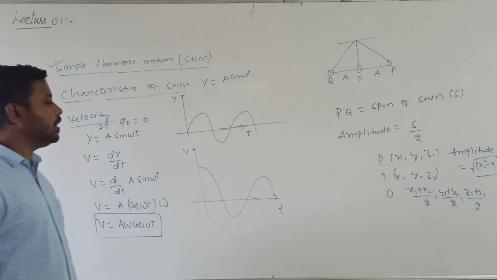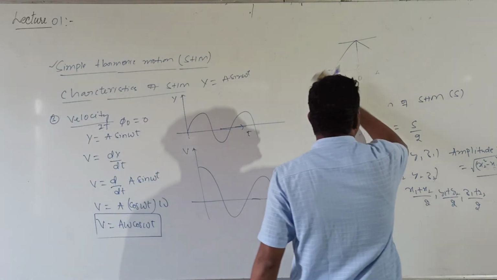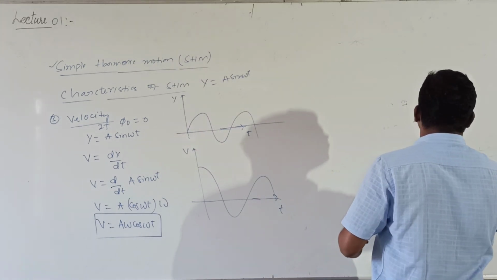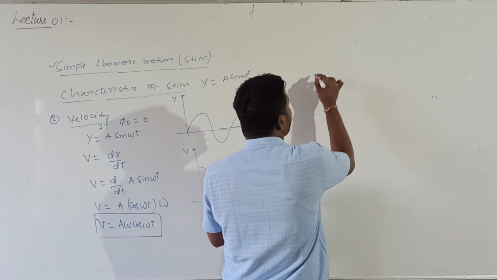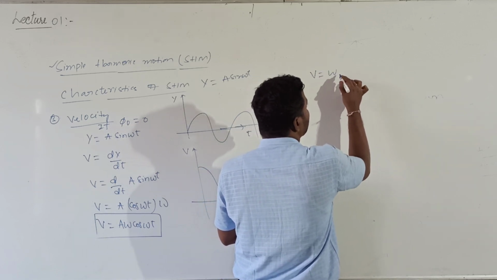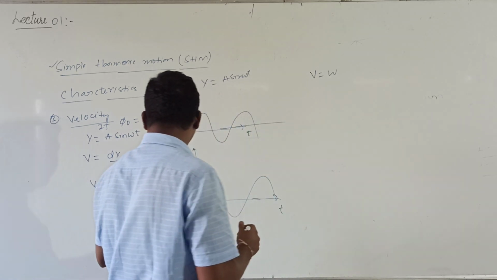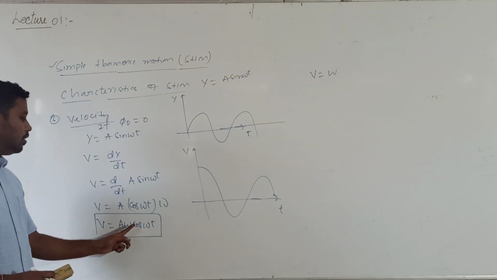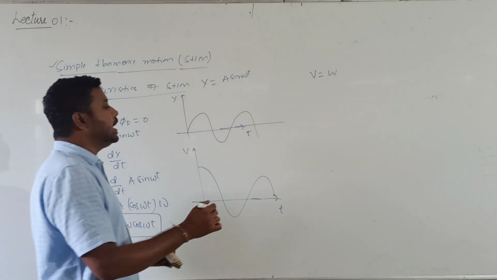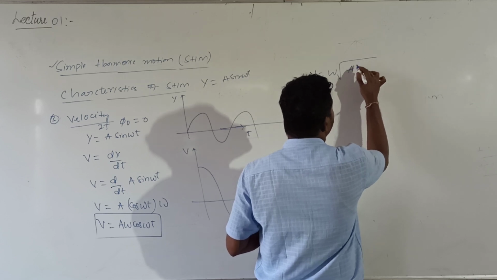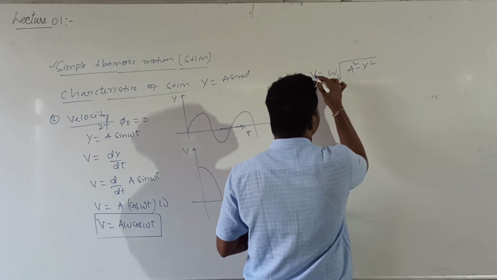So what is the velocity? I got v is equal to a into omega into cos omega t. That velocity can also be written as v is equal to omega into root over... Here, what is the value we got? a omega into cos omega t is there. So can I write it as v is equal to omega into root over a square minus y square.